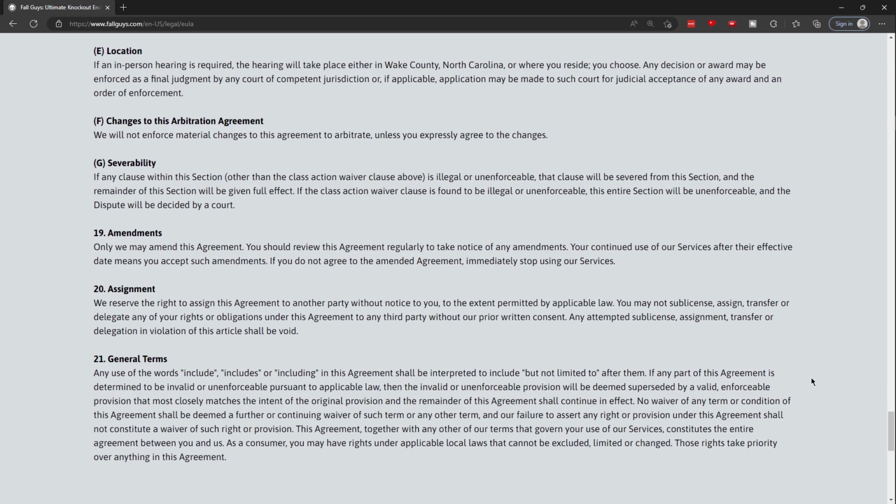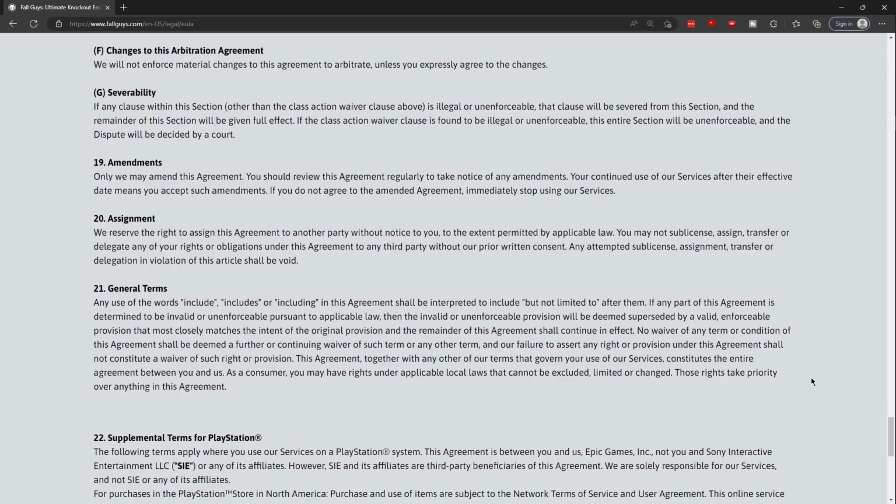F. Change to this arbitration agreement. We will not enforce material changes to this agreement to arbitrate unless you expressly agree to the changes. G. Severability. If any clause within this section or any other class action waiver clauses above is illegal or unenforceable, that clause will be severed from this section and the remainder of this section will be given full effect. If a class action waiver clause is found to be illegal or unenforceable, this entire section will be unenforceable and the dispute will be decided by the court.